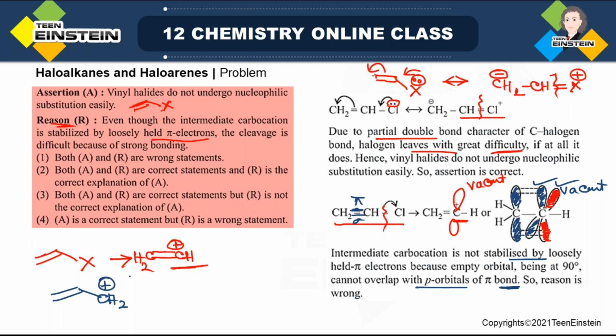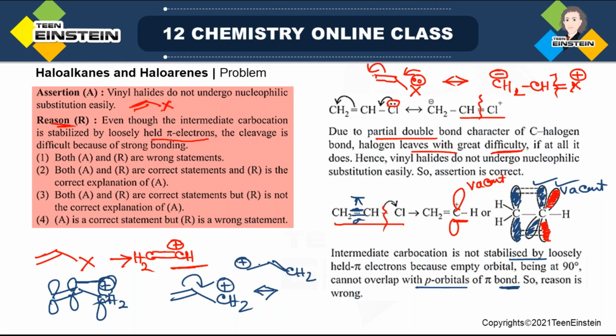Now in this case, the p orbital will be in the same plane with the p orbital of the already present double bond. So in this case, stabilization is possible. We also know that in allylic carbocation, this type of resonance is possible. So the new structure that you are getting now has the positive charge here. Because of this type of resonance, stabilization is possible.